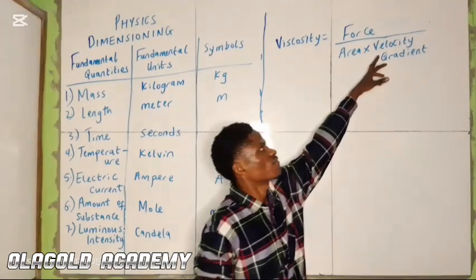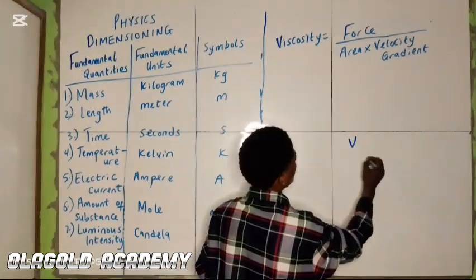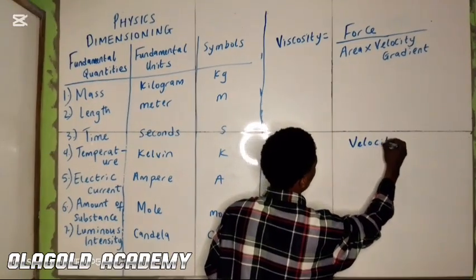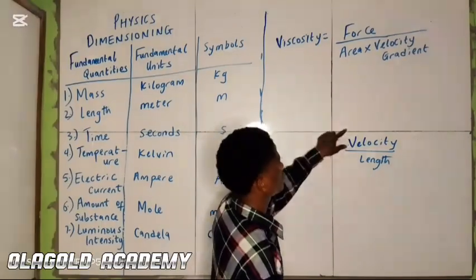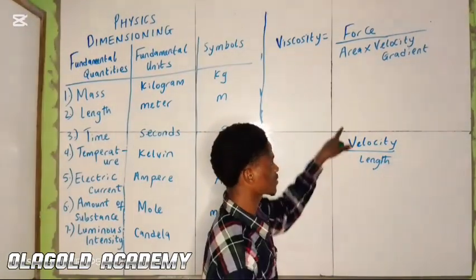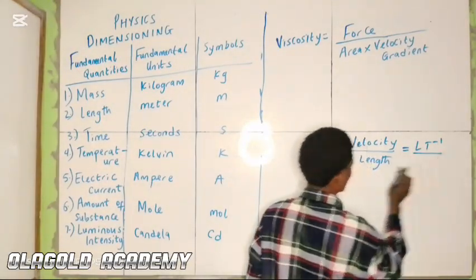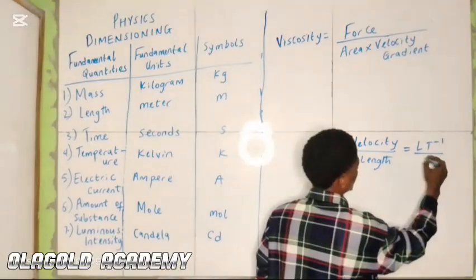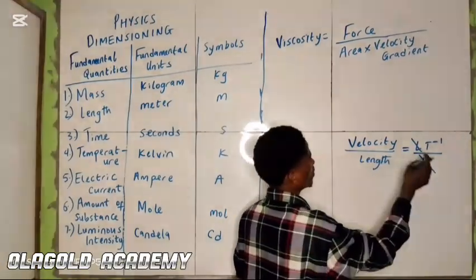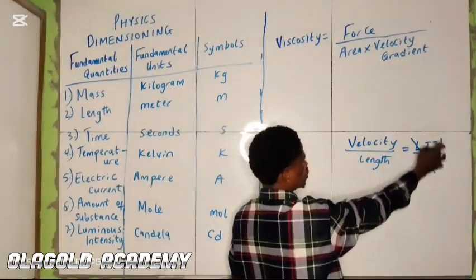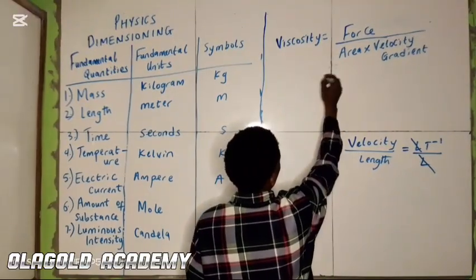Now, what is velocity gradient? Velocity gradient is the same thing as velocity over length. Velocity is expressed as LT^-1, length is expressed as L. L cancels L, so the dimension for velocity gradient is T^-1.